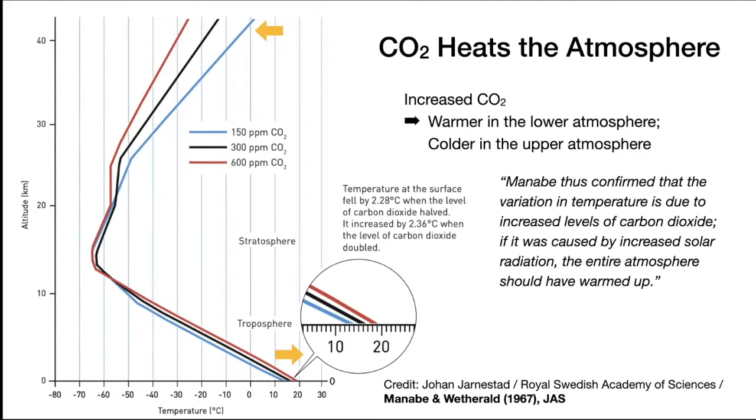What this means is that the change in the Earth's surface temperature that we observe is actually not caused by the radiation, not by the sun being stronger or closer to the Earth, because otherwise the temperature would have changed in the same direction everywhere. And I'll show you the figure that proves that in a little bit too.